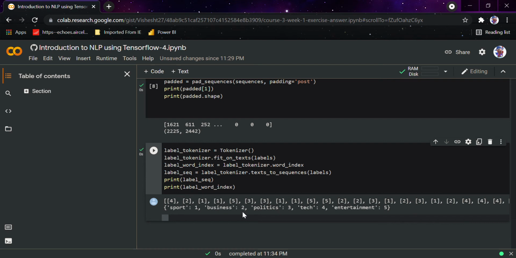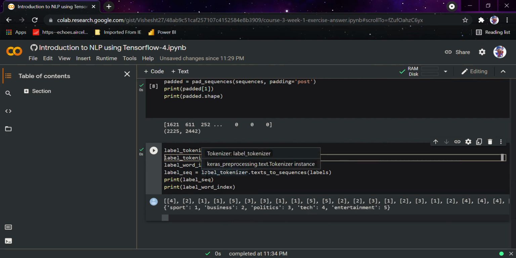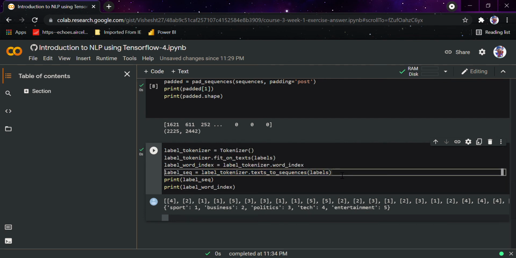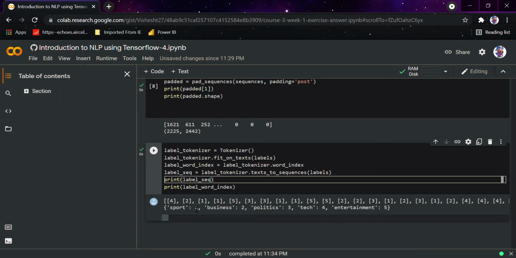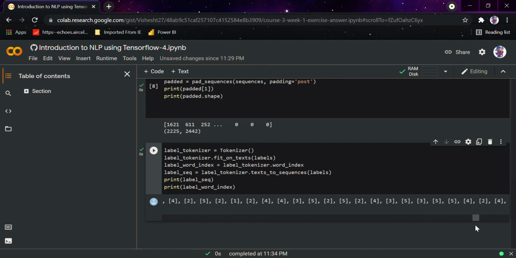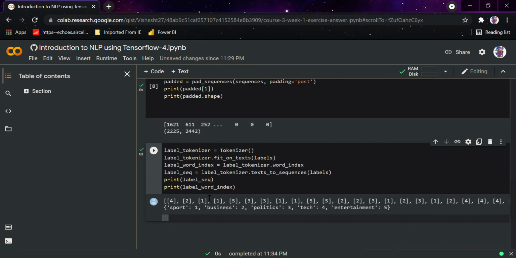After that we are simply running the tokenizer for the labels. What we are doing here is initializing the tokenizer. After that we are doing fit on texts, then label tokenizer dot word index, and after that label tokenizer dot text to sequence with the labels, and we're going to print the label sequence. You can see the whole sequence here, which is very long, that's obvious. After that we are going to print the label word index. You can see sport is 1, business is 2, politics is 3, tech is 4, entertainment is 5. So these 5 words have been used the most number of times in this whole dataset, I guess.